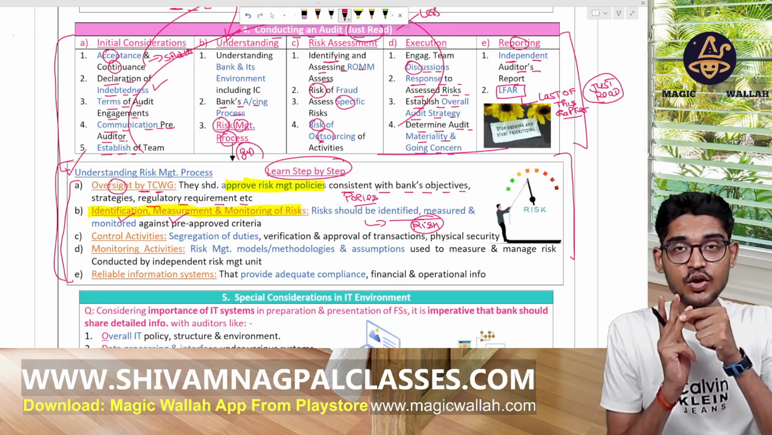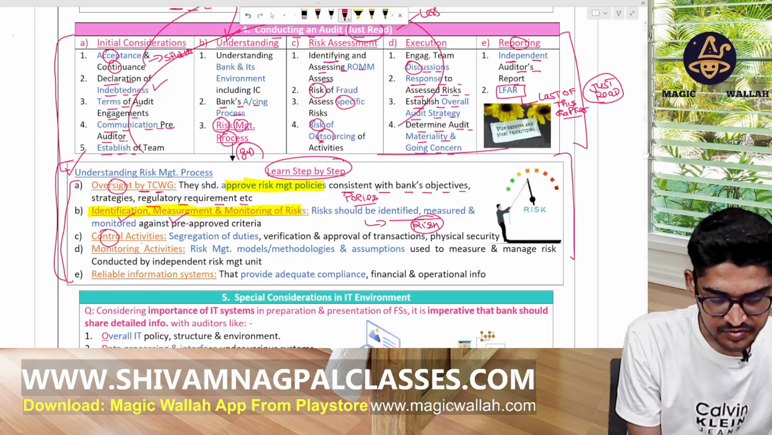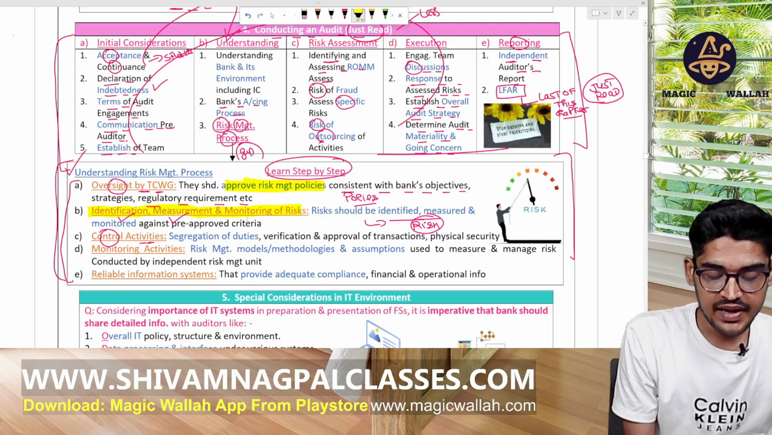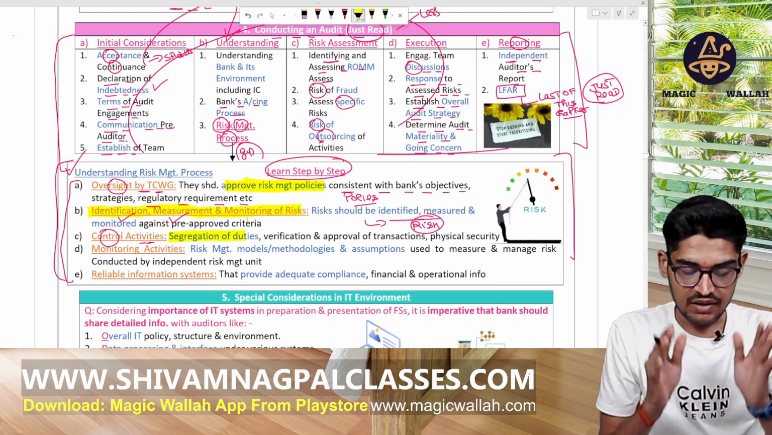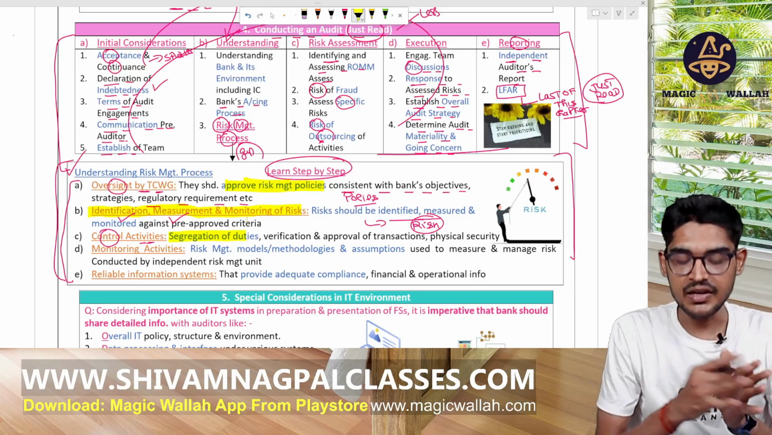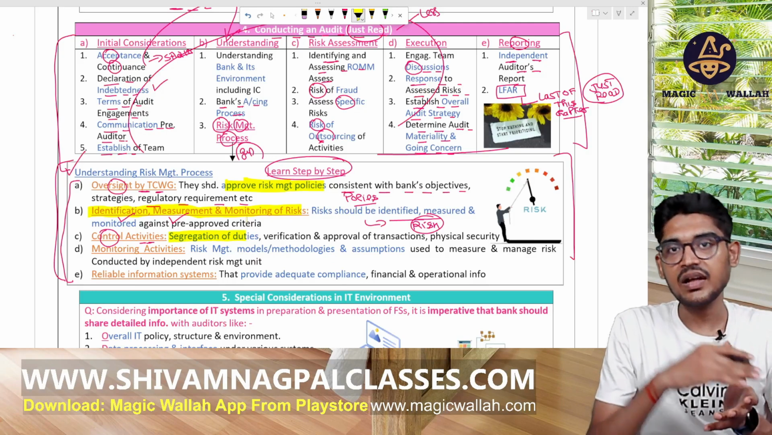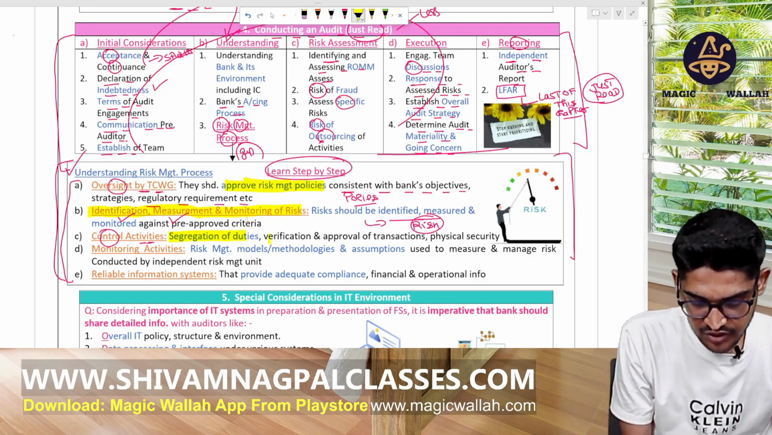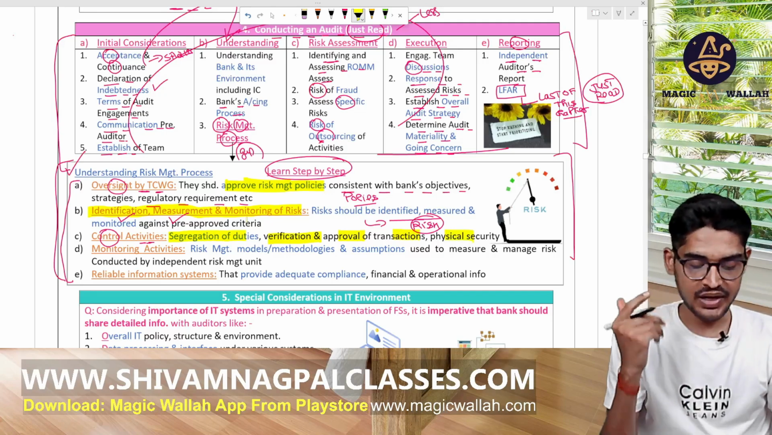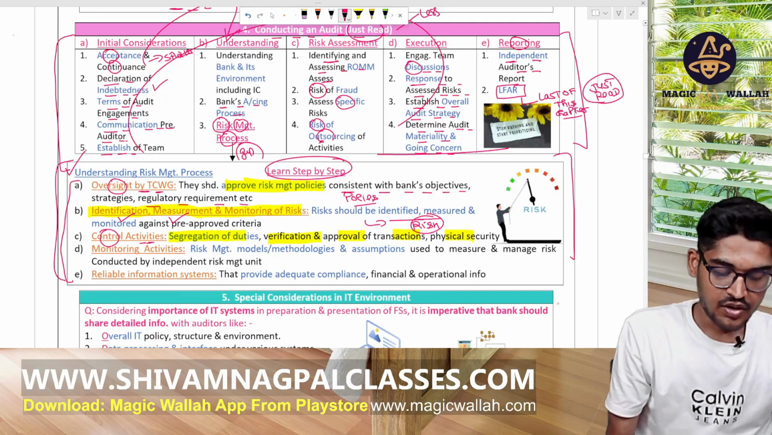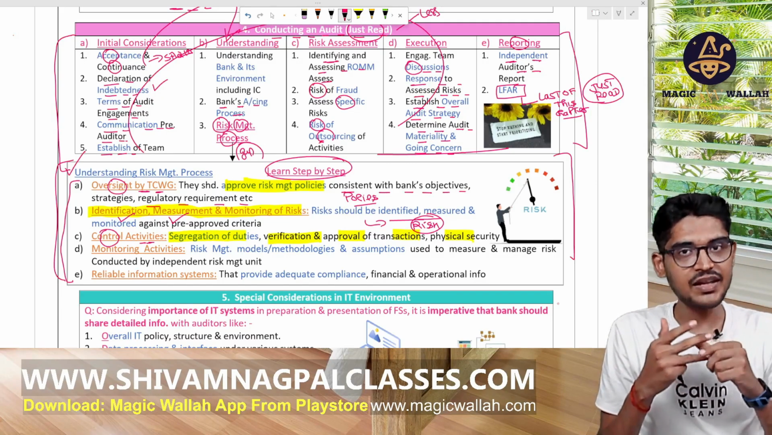In the third step, to control that risk, apply the control activities. For that, there should be segregation of duties. Complete work is never assigned to a single person, it is divided between many persons. The work of one person is cross-verified by another person. There is verification and approval of transactions and physical security also. First make the policies, identify the risk, apply the control activities.